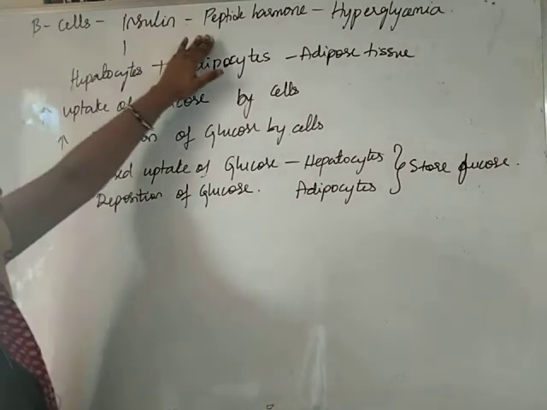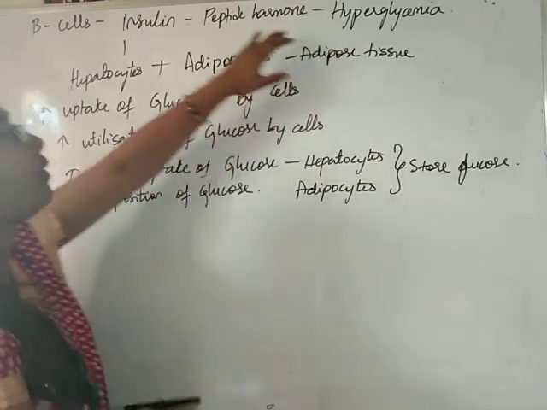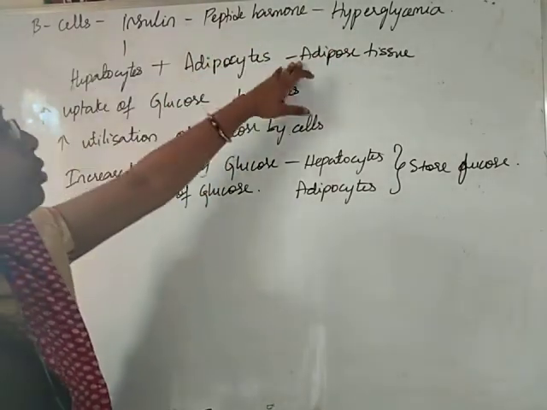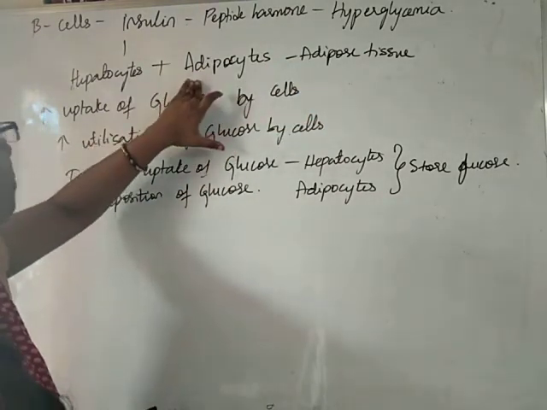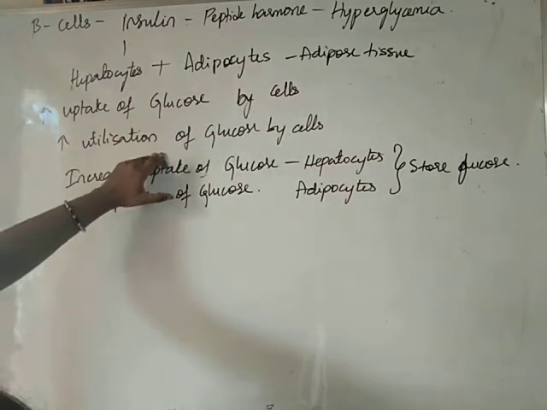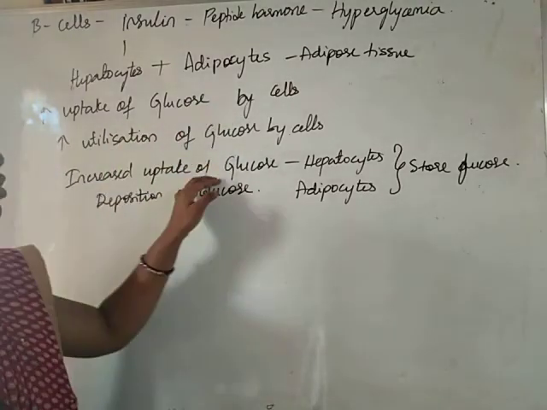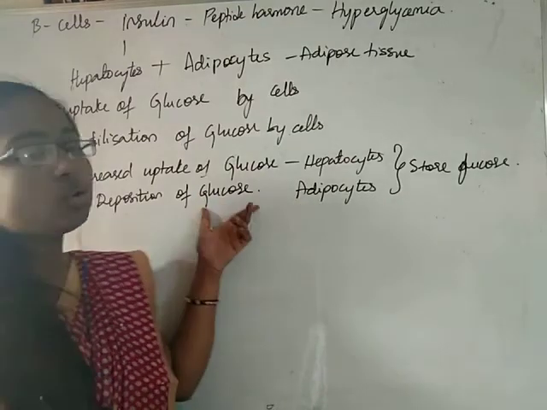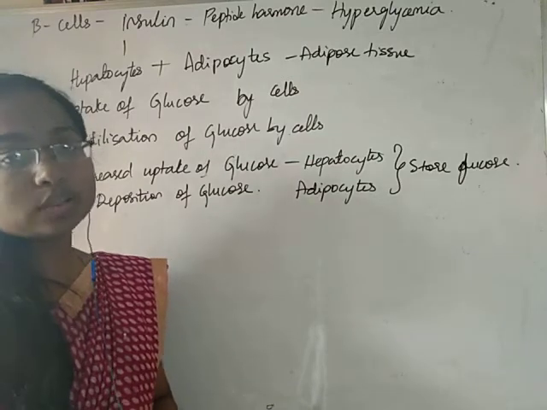Insulin is a peptide hormone. It is produced during hyperglycemia. It acts on hepatocytes and adipocyte cells of the adipose tissue. Hepatocytes are liver cells. Adipocytes are cells of adipose tissue. It causes increase in uptake and utilization of glucose by the cells. It causes increased uptake of glucose into the hepatocytes and adipocyte cells and deposition of glucose in them. That means these two types of cells will store glucose in them.